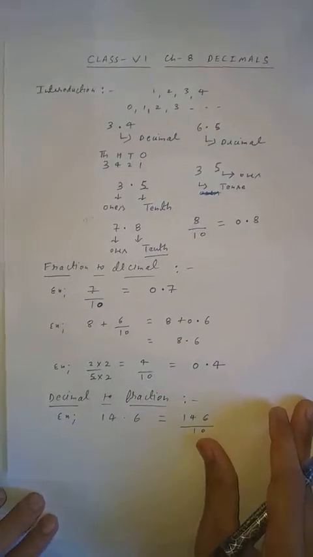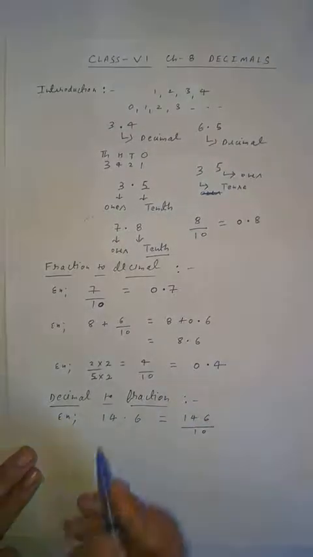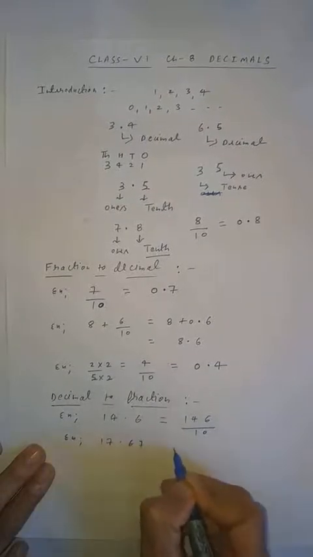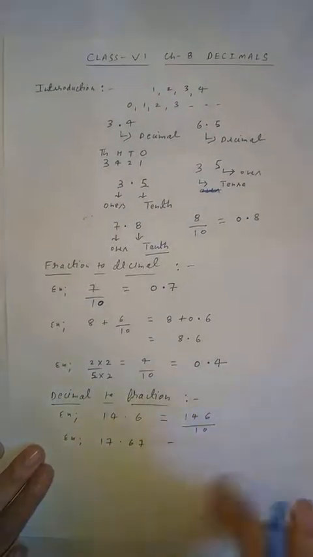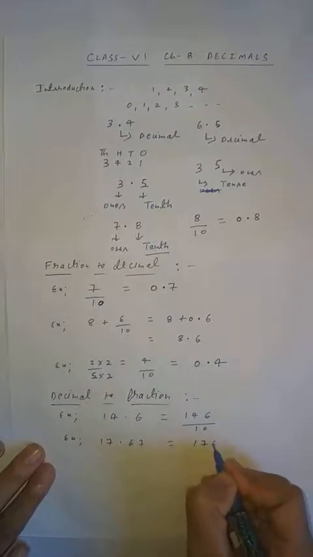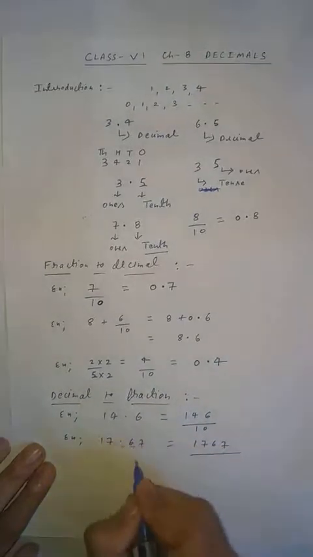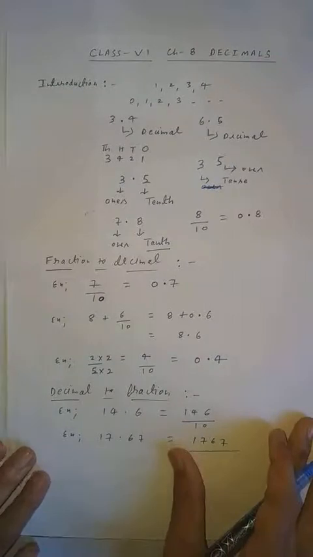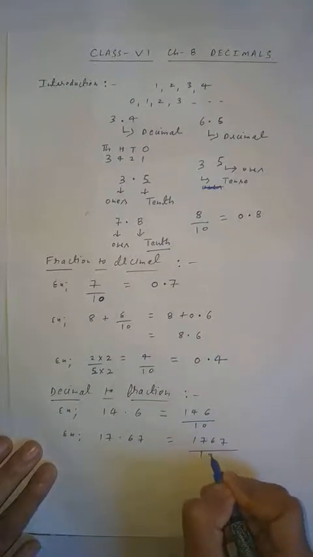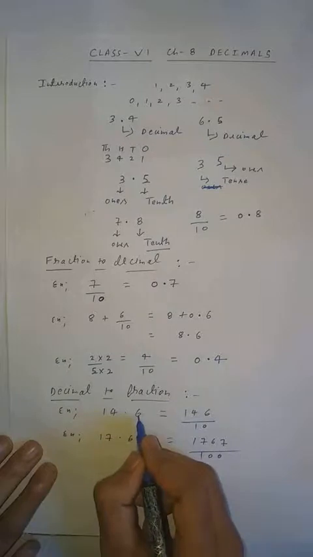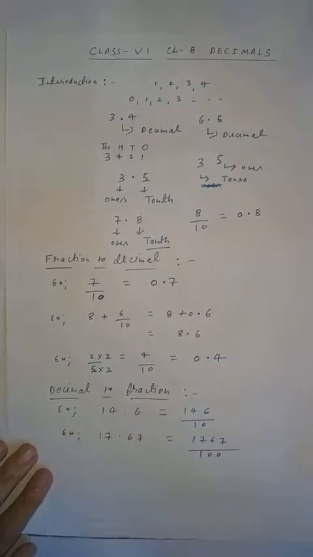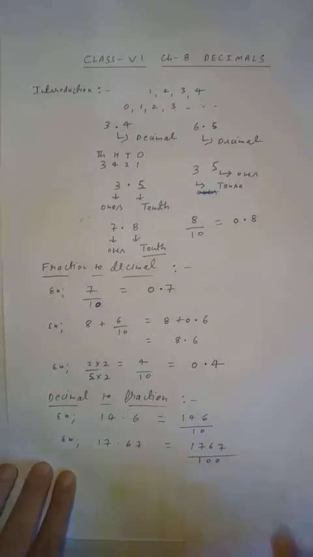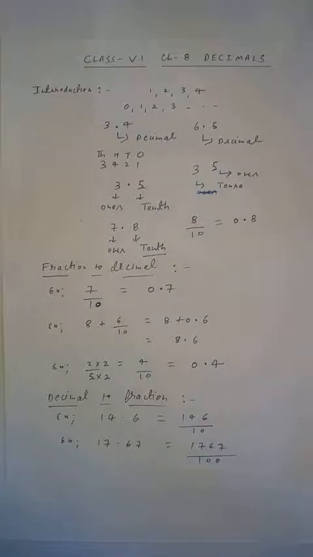Another example I am going to give, like if 17.67 is given. Clear, student? So also this is very easy. In the same format you will write 1767 upon. Here you can see after decimal how many digits are given, student? After decimal 2 digits are given. So what will you write here? You will write here 100. Clear, students? After decimal 1 digit, so only 10. After decimal 2 digits, so what will you write, student? 100. Clear, students? So this is how to convert decimal to fraction. Now come to the next topic.